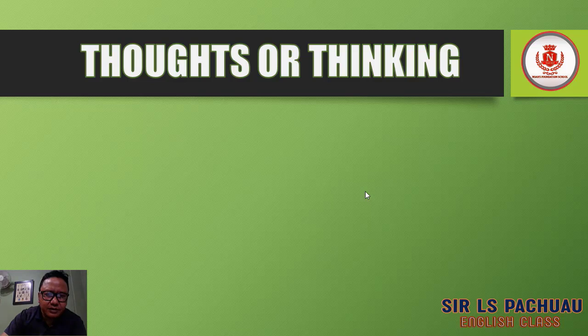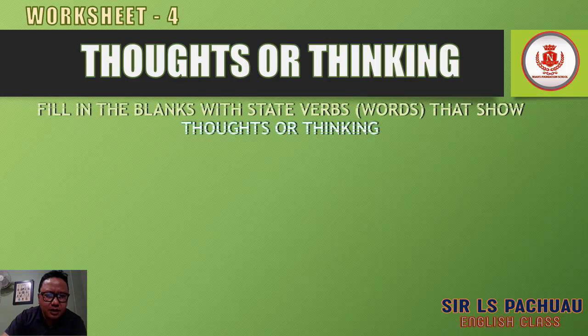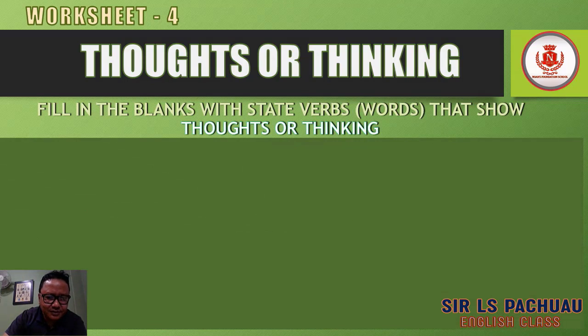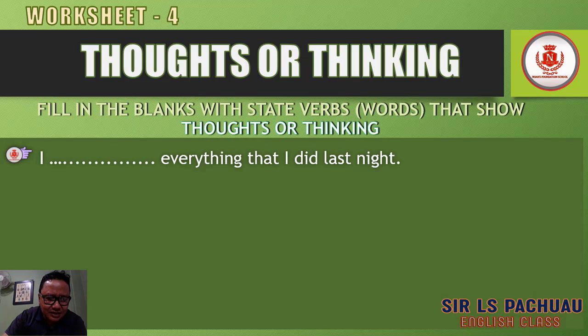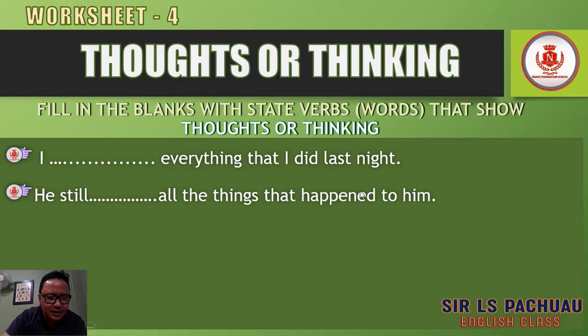So here, state verbs or words that talk about thoughts or thinking. Worksheet number 4. Fill in the blanks with state verbs or words that show thoughts or thinking. I dash everything that I did last night. So you have to use words that show thoughts or thinking. Right, so here I dash everything that I did last night.